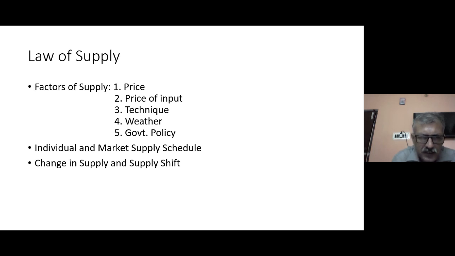Now, just as we tried to understand the individual demand schedule and the total market demand schedule, in a similar way we should also understand the individual supply schedule and the total market supply schedule. So what is the individual supply schedule? It speaks about the available readiness of a producer to sell its commodity, its goods, at different prices at any given point of time.